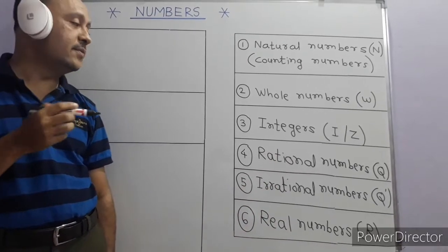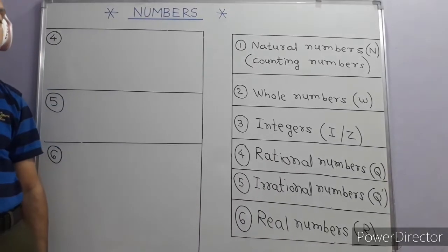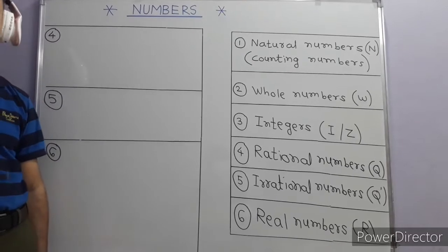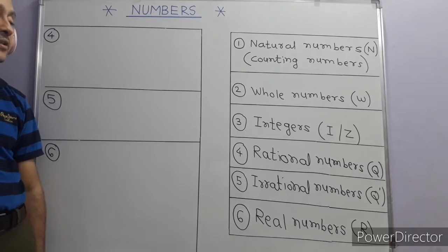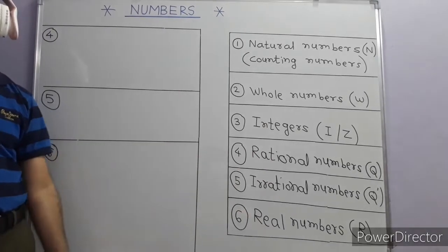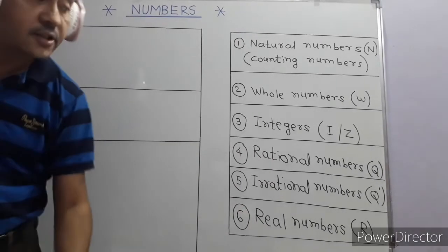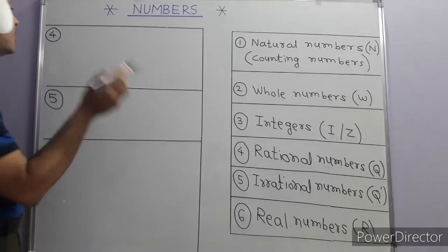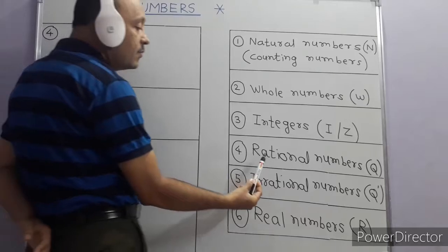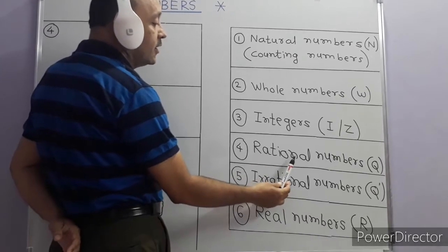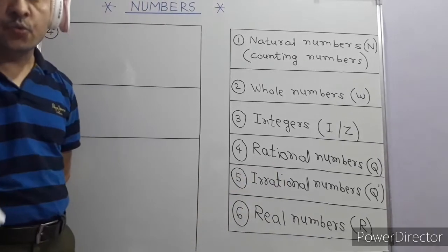So understand the concept. If you remember some examples of rational numbers, irrational numbers, and real numbers, you will find it easy, because in every example, one or the other number comes up. So let us discuss in detail about rational numbers. What are rational numbers? The word rational came from the word ratio.